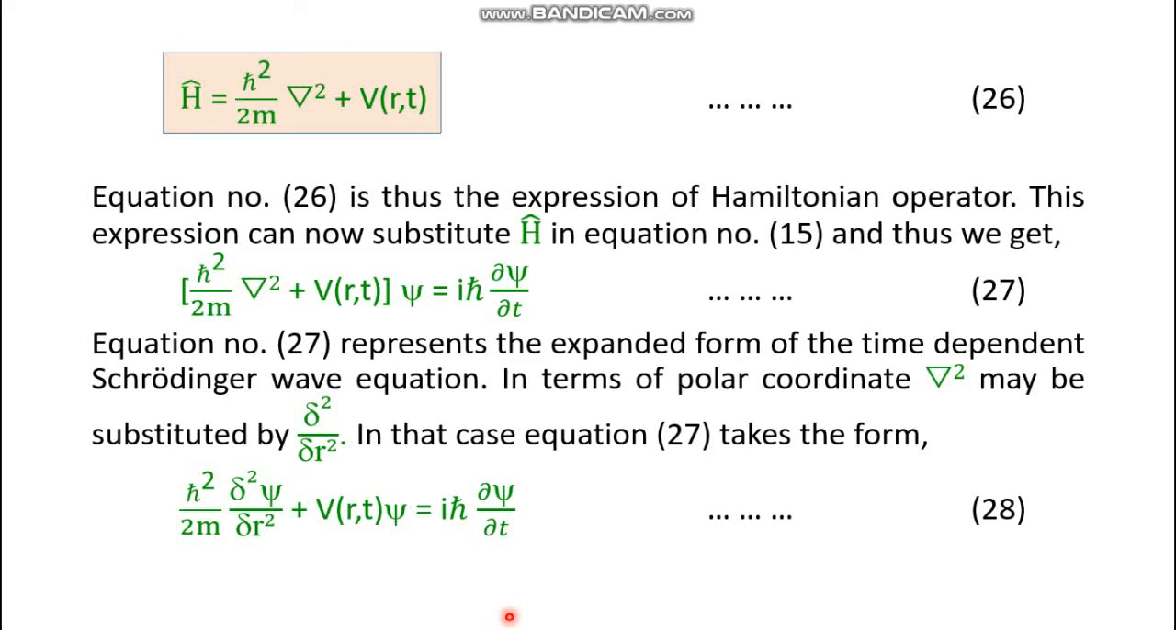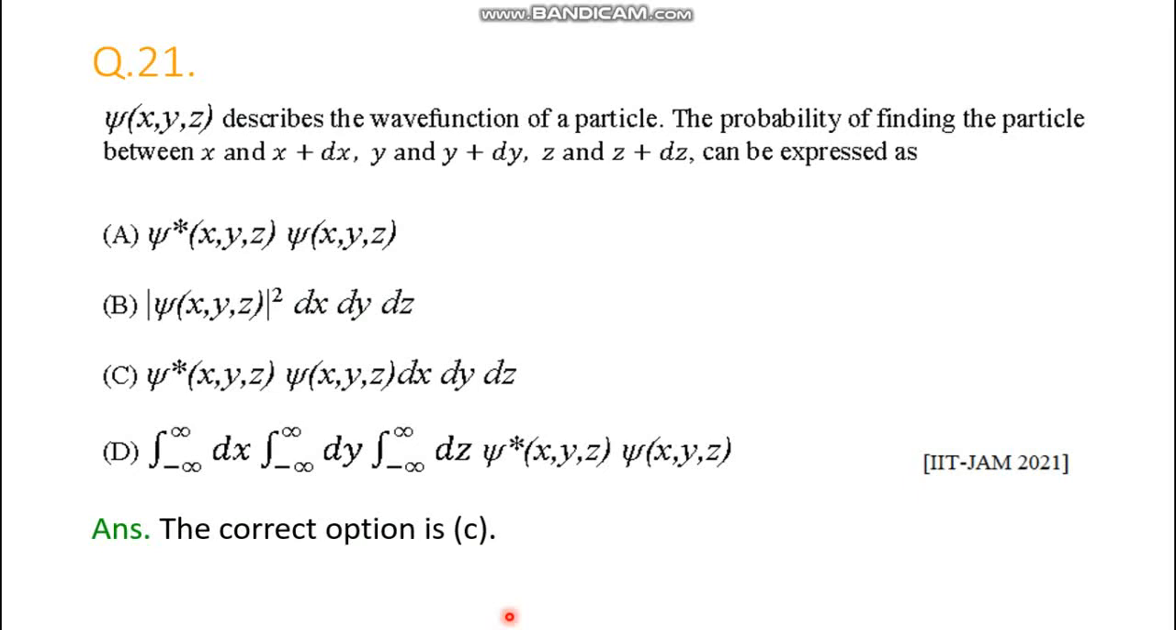Now let's solve some questions. This is question number 21. It came in IIT-JAM 2021. If psi as a function of x, y and z describes the wave function of a particle, what is the probability of finding the particle between x and x plus dx, y and y plus dy, and z and z plus dz? We know that it is very simple. It is just simply the modulus of what? Actually, even if you do not give the modulus, it will give a real value.